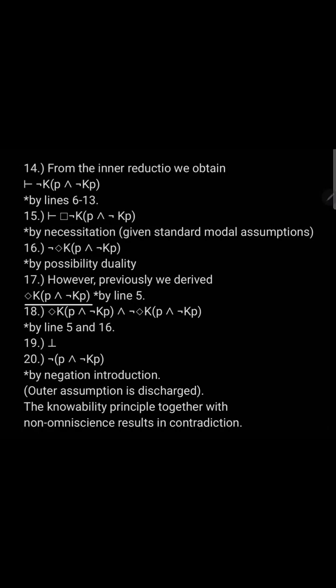However, previously on line 5, we derived that it is possible to know this proposition. So by lines 5 and 16, we derive a contradiction. Of course, contradictions are trivially false. So by negation introduction, it's not the case that there's a proposition that's true, and it's not the case that the proposition is known.